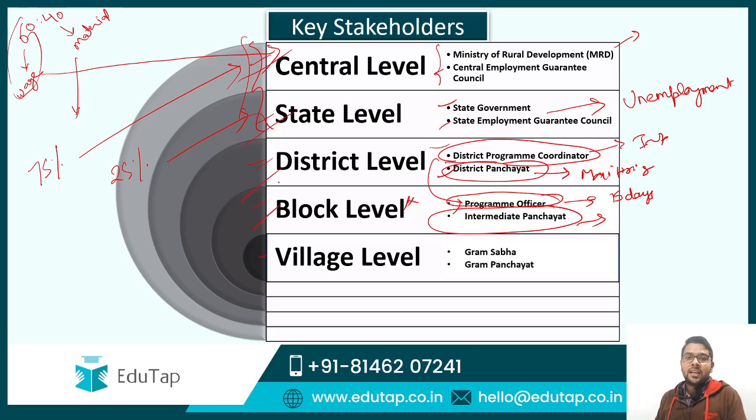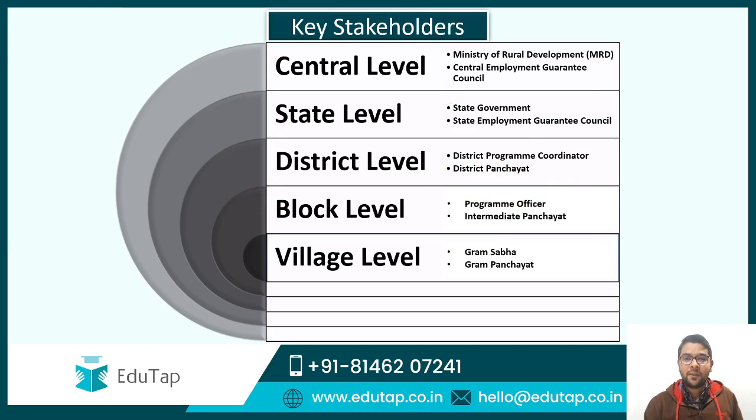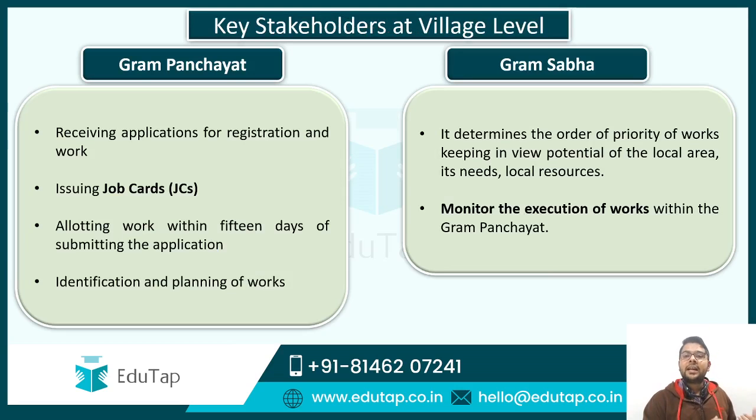Now we will take up the stakeholders at the grassroots level, which is the village level. And there are two authorities. One is the Gram Sabha and the other is the Gram Panchayat. So guys, the authority where you apply for the job is the Gram Panchayat. The Gram Panchayat will issue you a job card for your registration of work and allocate the work within 15 days of submitting the application.